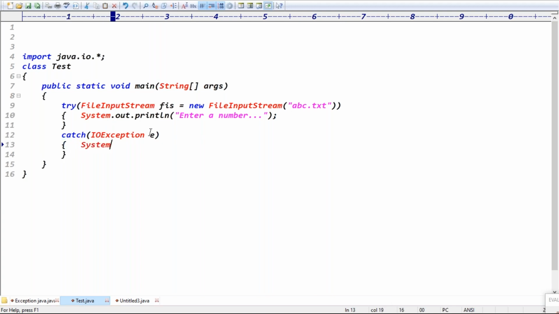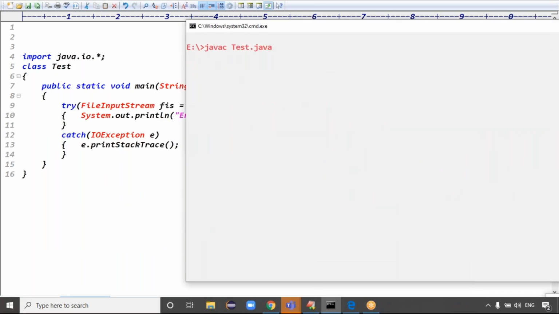That's it, guys. System.out.println, or you can simply print the stack trace. So e.printStackTrace to know where the exact exception lies. Is it clear now? Then the code is compiled fine. So definitely the code is compiled fine. The Java class is which class here? Test class, right? Yes, we got the clarity.